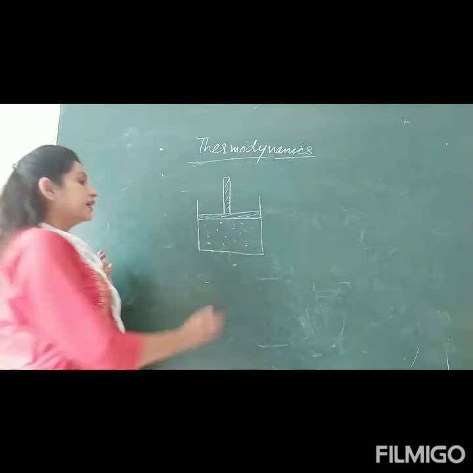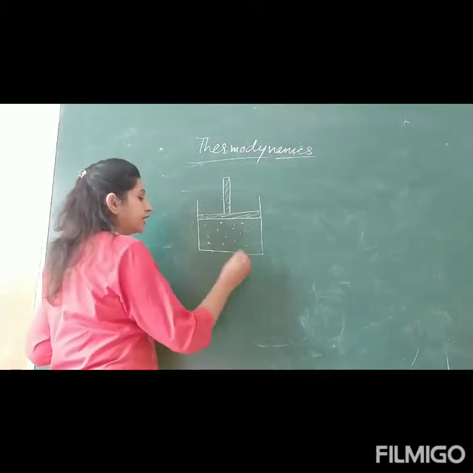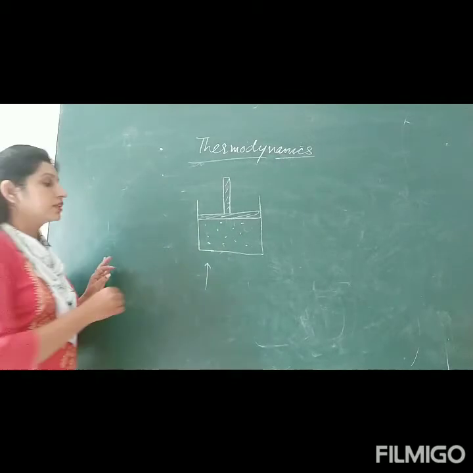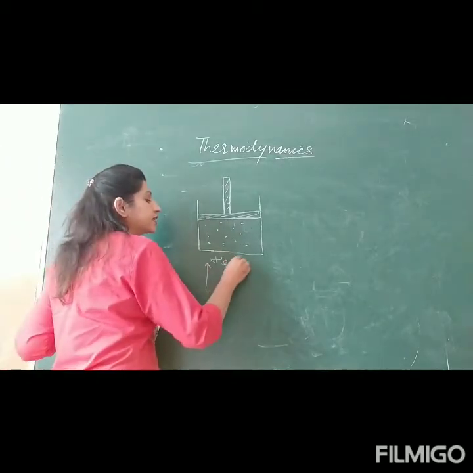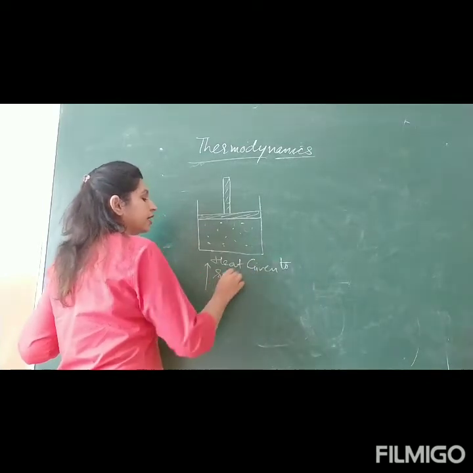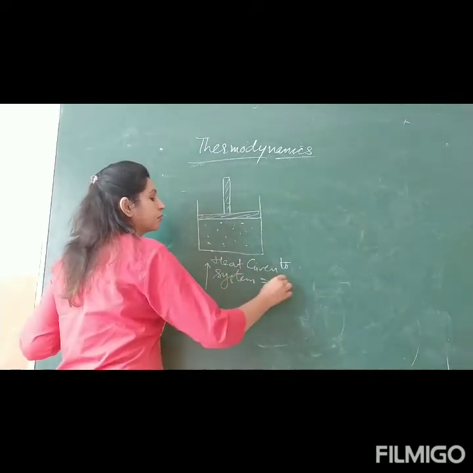Okay, so here suppose you give it heat, then there are three things associated with it. First is heat. Heat given to the system is taken as positive.